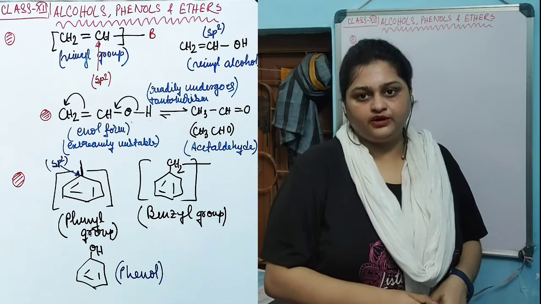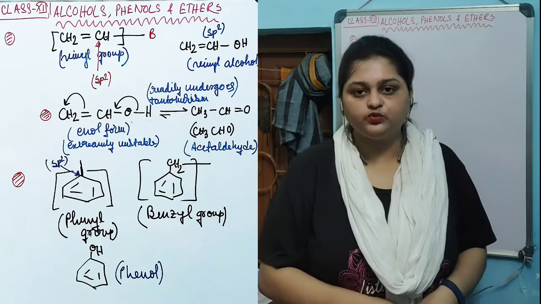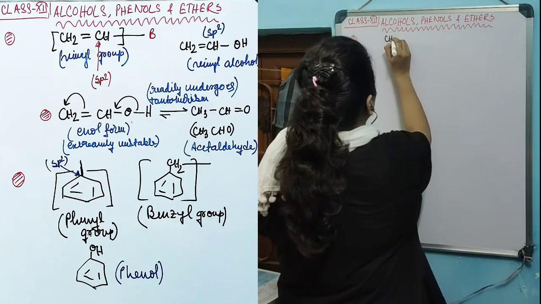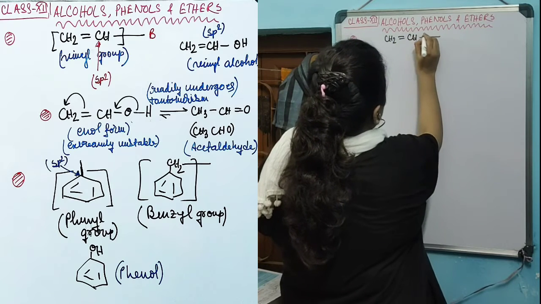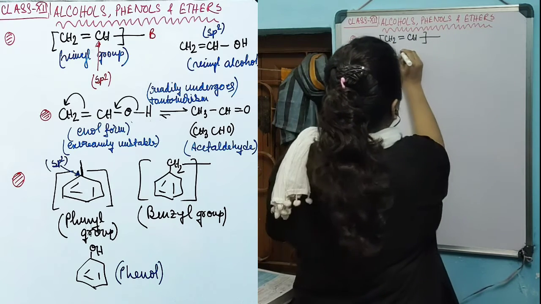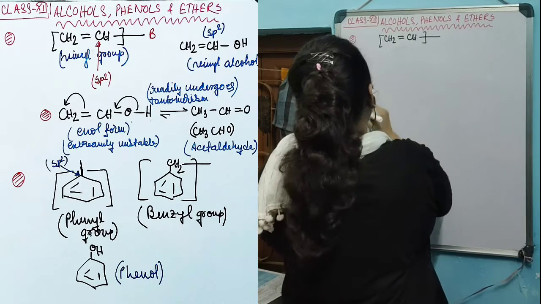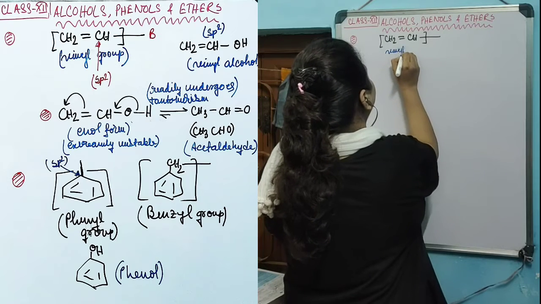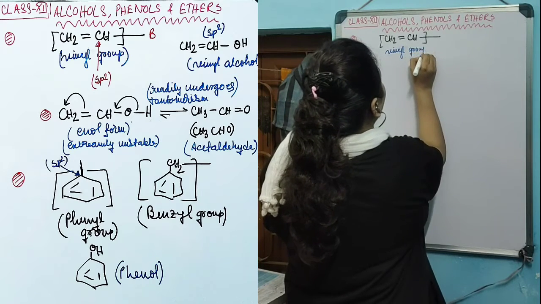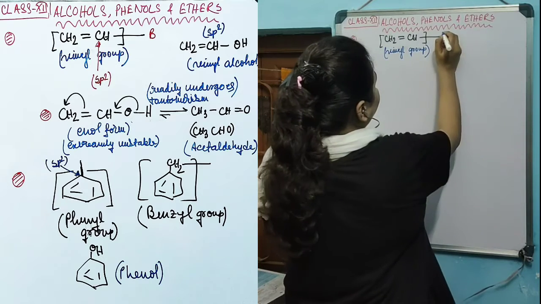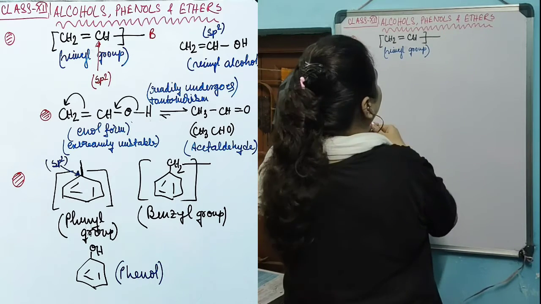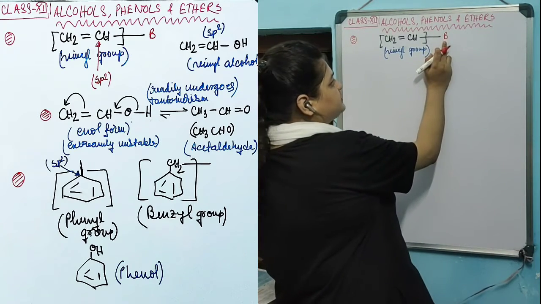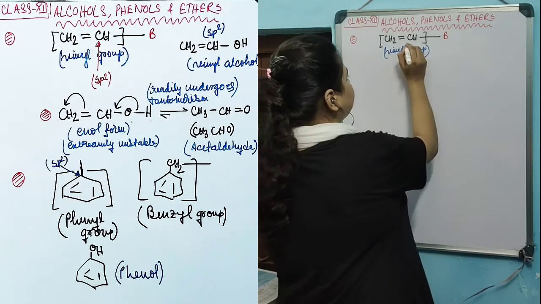There are certain alcoholic compounds in which the hydroxyl group is attached directly with an sp2 carbon. Let's take an example of this compound. CH2 double bond CH. Now this group is known as the vinyl group. Any functional group that will be attached with this vinyl group should be placed in this portion, in which the functional group is directly attached with this carbon, which is sp2 in nature.